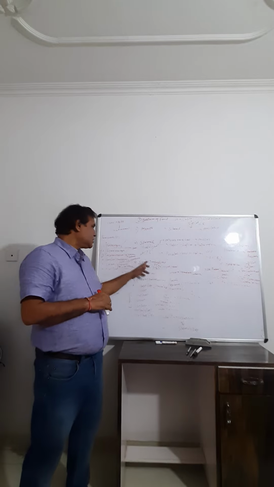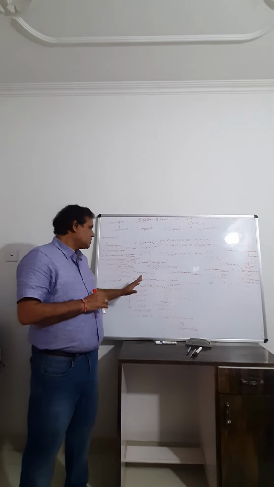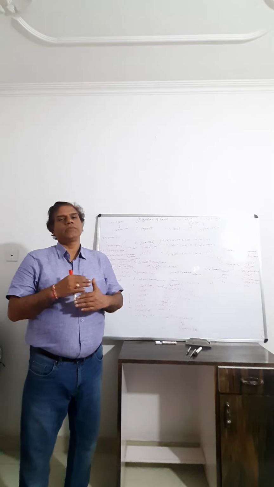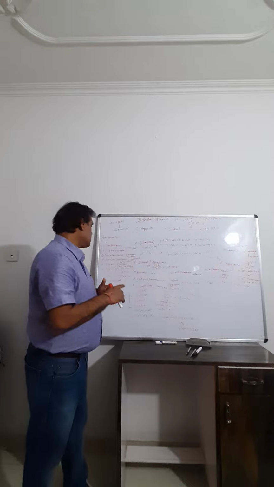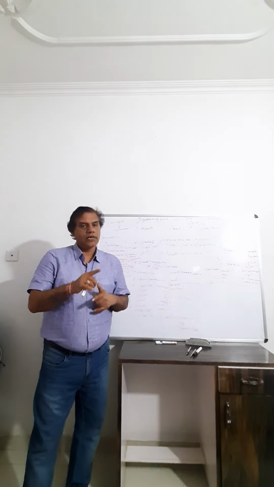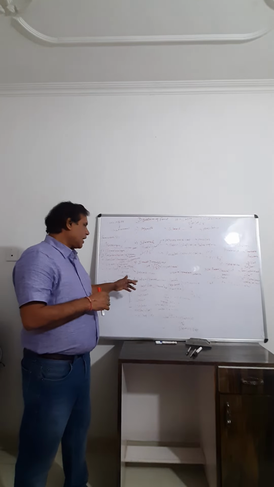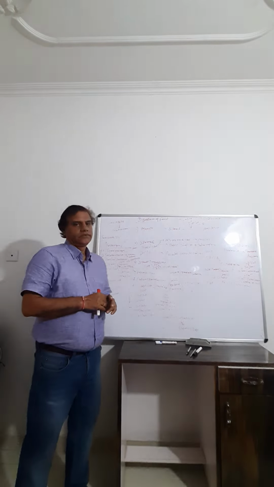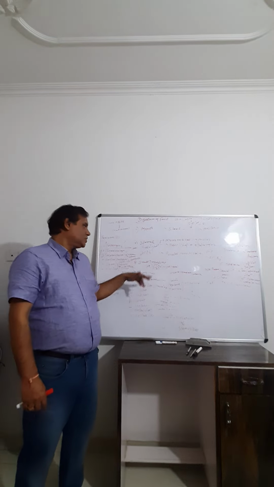And the next is the intestinal juice, that is succus entericus. First it consists of enterokinase. And next is erepsin, that is aminopeptidase. Actually, aminopeptidase and carboxypeptidase are collectively called erepsin. So these are 3 terms: one is erepsin, another is steapsin, and another is amylopsin. Pancreatic amylase is amylopsin, pancreatic lipase is steapsin, and aminopeptidase and carboxypeptidase are collectively called erepsin. So steapsin, amylopsin, erepsin. Erepsin is present in succus entericus.